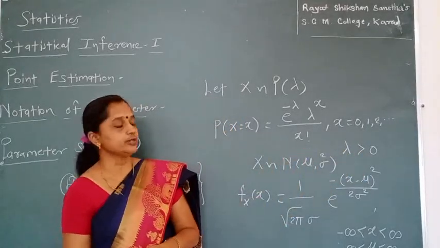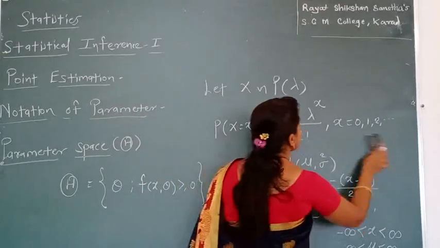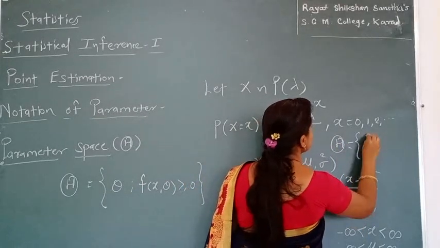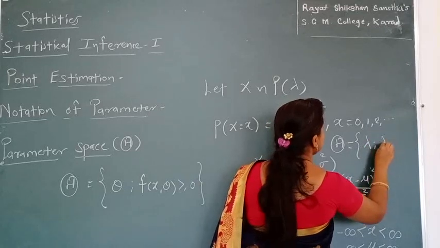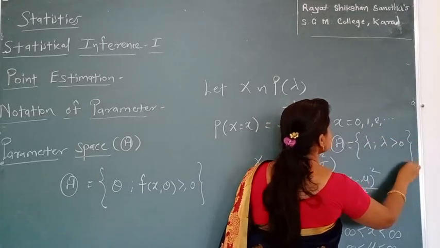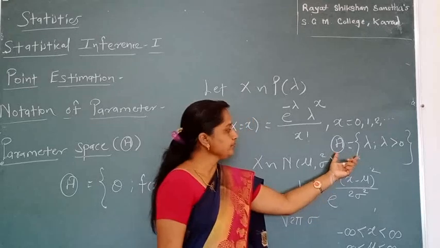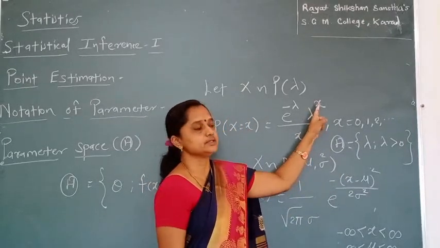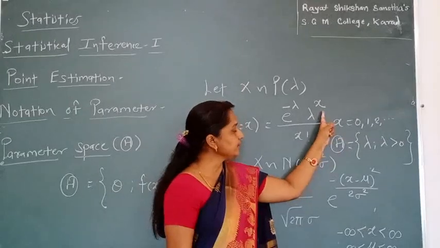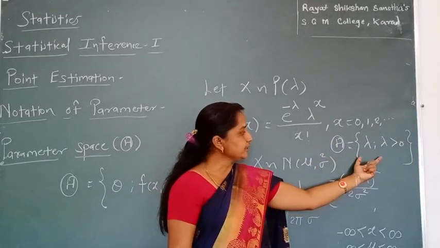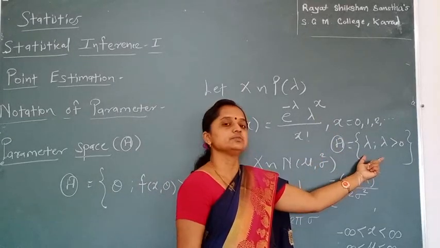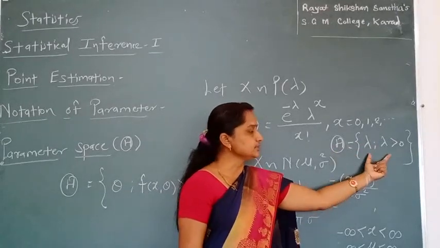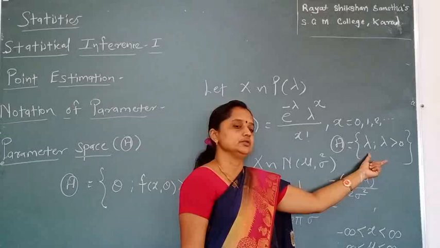In the Poisson distribution, we write the parameter space, denoted by this symbol, as lambda such that lambda lies between 0 and infinity. So in the Poisson distribution, lambda is a parameter, x is a discrete random variable, and the range set of this parameter is known as the parameter space. In the Poisson distribution, the parameter space is lambda greater than 0.